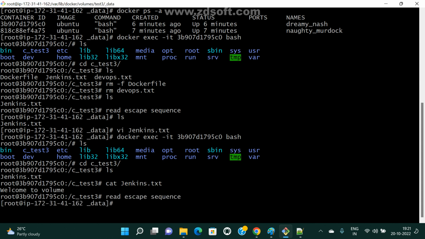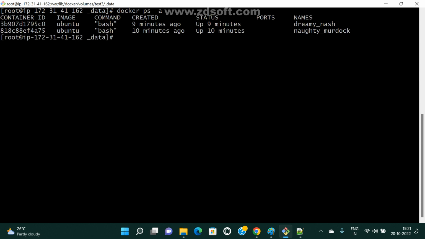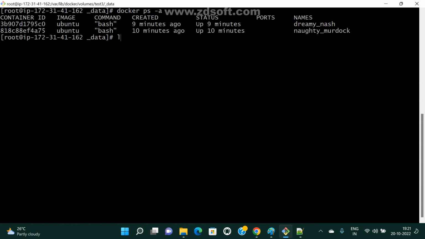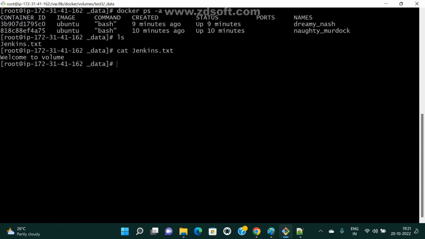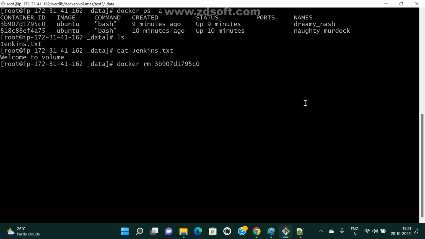Ctrl+P+Q. Now docker ps -a. I want to remove the container, so docker rm -f. Before removing, I am creating one file here. As of now we can see only one file. Now cat Jenkinsfile. Now I am going to remove the container: docker rm container id.